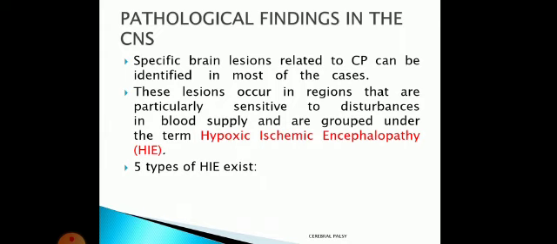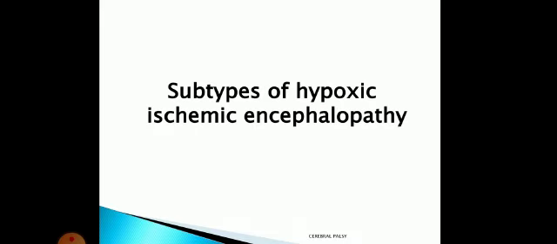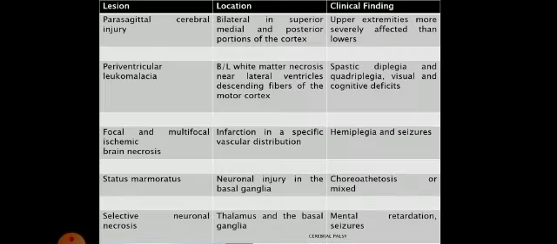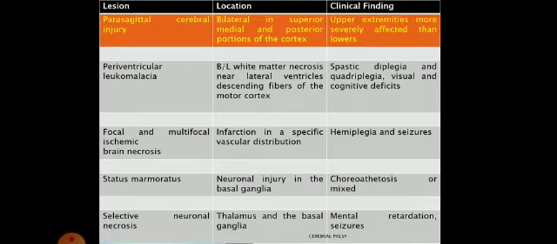There are 5 types of this hypoxic ischemic encephalopathy. Okay, so 5 types, they are as follows. We have this table, we will see the lesion. You can read the location, and we will discuss the clinical findings. So what is the first? The lesion will be present in the parasagittal cerebral part. The clinical finding associated with this is that upper extremities will be severely affected as compared to the lower.